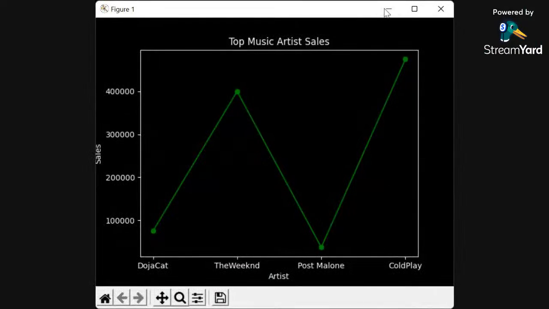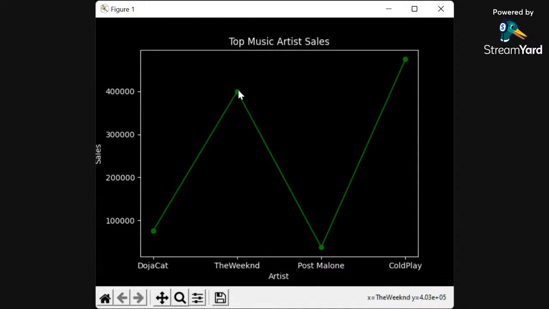And we're gonna share this. Now you see the line graph right here. And you see the pinpoint where the marker is. Let me display it like this. So you see what the point is at right here. The point is lined up with the artist sales. So Doja Cat was 75,000, so she's a little under 100,000 sales.